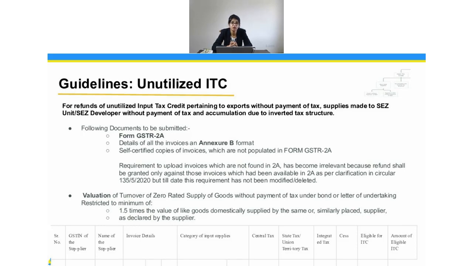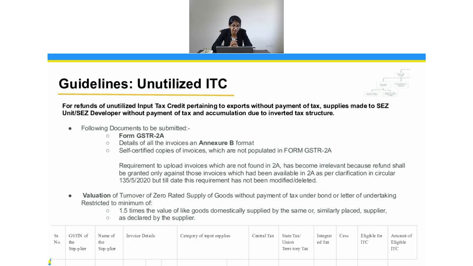Apart from that, there is also a valuation, because you're not even paying the taxes to the government. So for the valuation of the turnover of zero rated supply of goods without payment of tax under bond or LUT, there is a restriction here. They say whatever the value has been declared by the supplier, or 1.5 times the value of like goods domestically supplied by the same or similarly placed supplier, the minimum of this will be considered as the valuation for the purpose of refund.